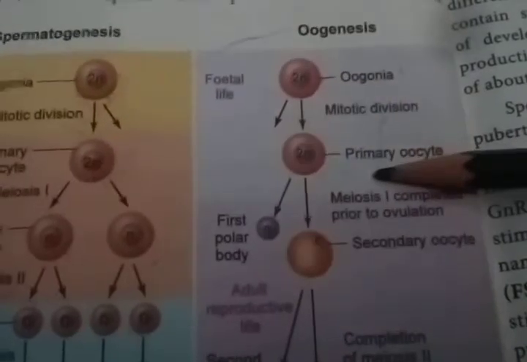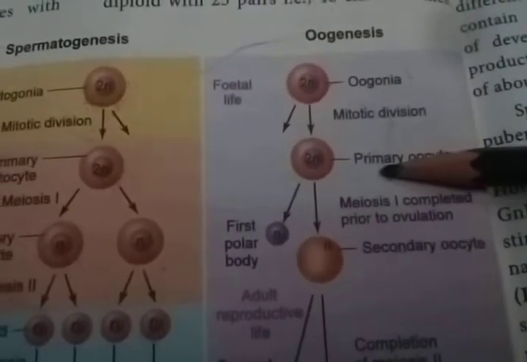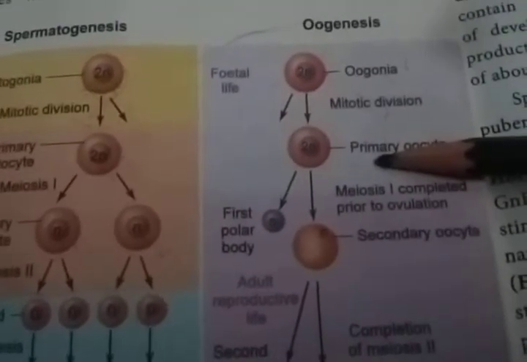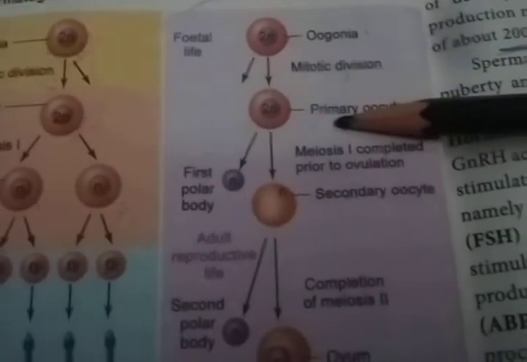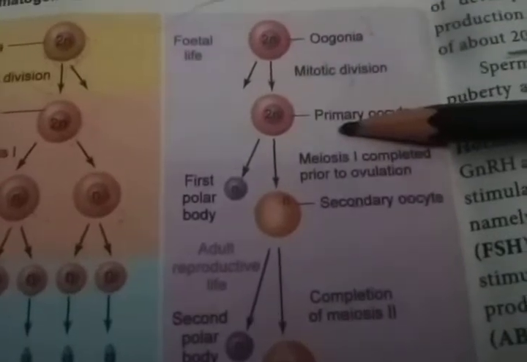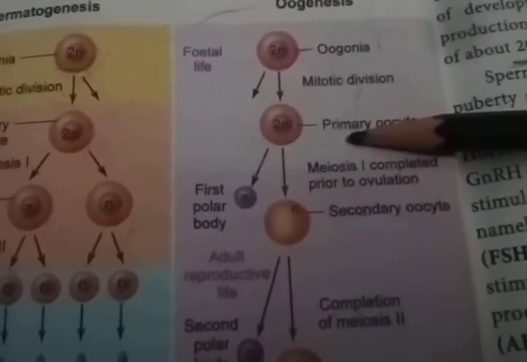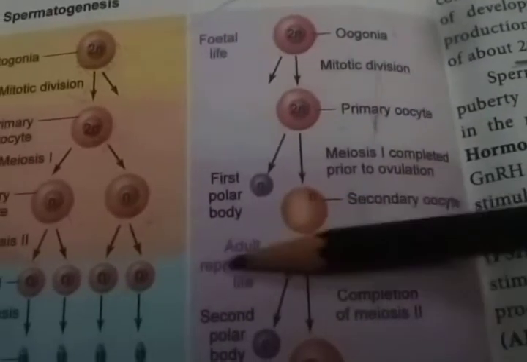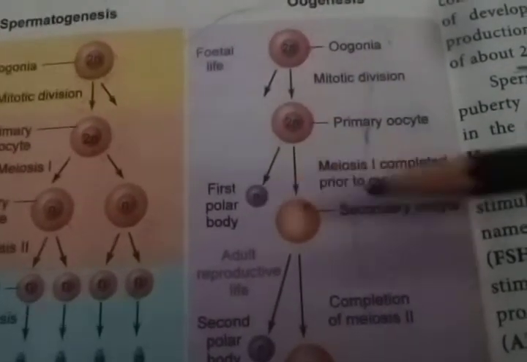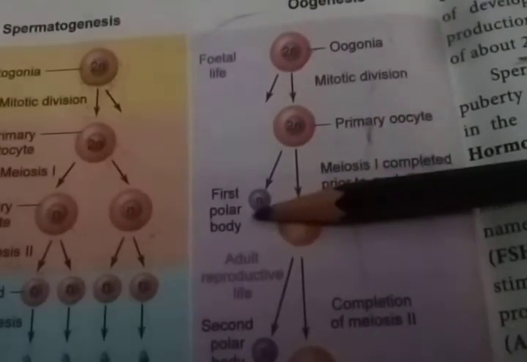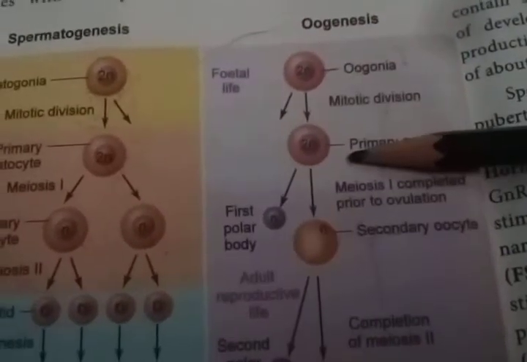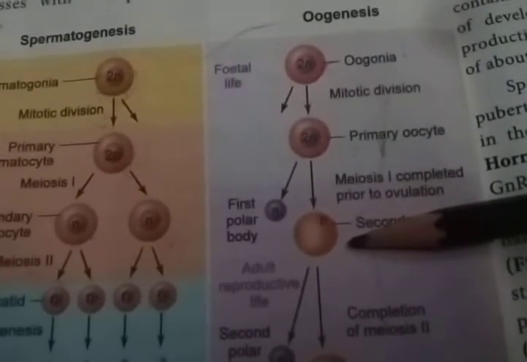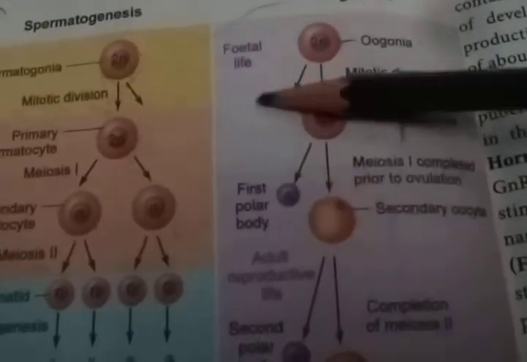Going through the developmental stage from birth to puberty, the female child grows. At that time, this primary oocyte undergoes meiotic cell division, the first meiotic cell division. So at that time they can produce the secondary oocyte and the first polar body. Here the primary oocyte is diploid in nature. Then they produce a secondary oocyte, haploid in nature. This polar body can degenerate.